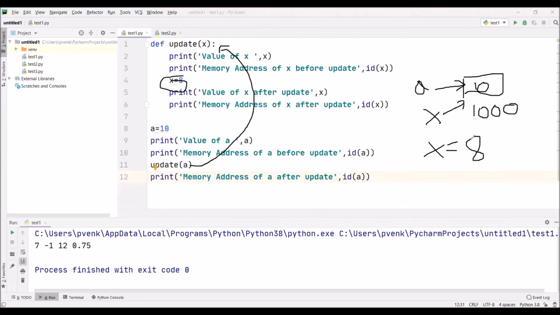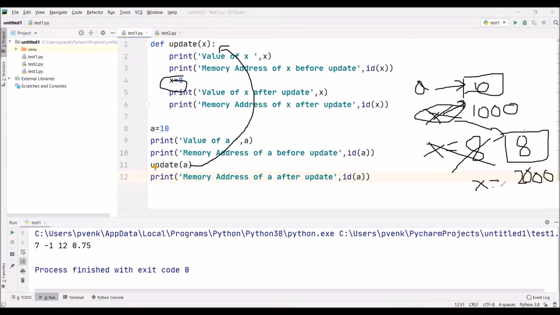Because the integer data type in Python is an immutable data type, when I change the value of x to 8, instead of changing the value 10 to 8, because that is not possible as it is an immutable data type, now x is tagged to a new address, where the value is 8.